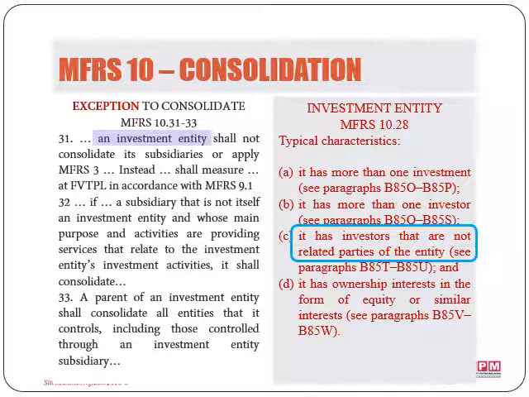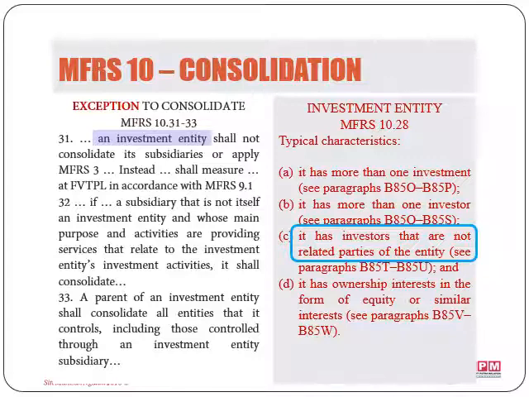And again, there will be situations where even if the investor is a related party to the entity, it can still be classified as an investment entity. If, for example, one of the related parties of an entity is its key management personnel. So if these key management personnel pool together funds for investment that mirrors the investment fund of the entity's main investment, the entity is still qualified as an investment entity.